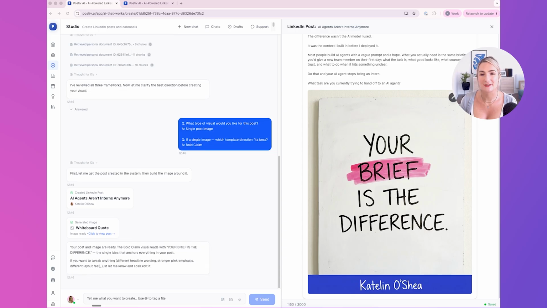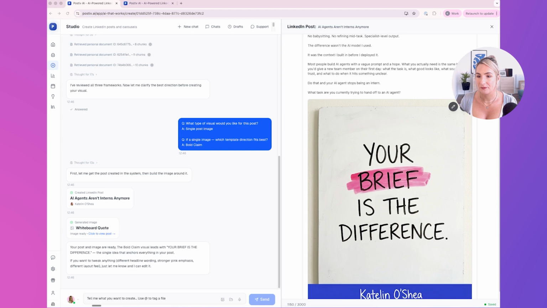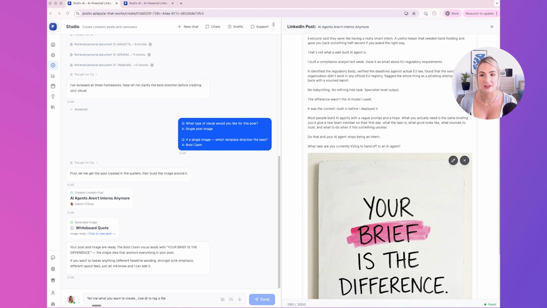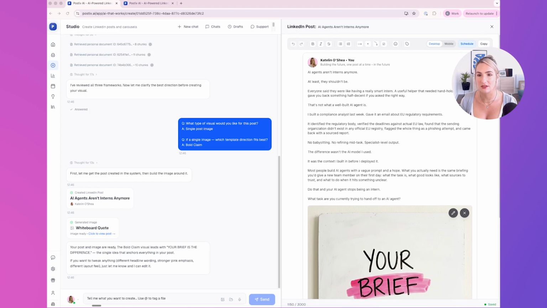Your brief is the difference. That just looks awesome. I think that looks really, really cool. And it's all in my coloring. I just love that. A lot of the time, I don't even have to change things in Postiv. I'm just happy with it straight away.